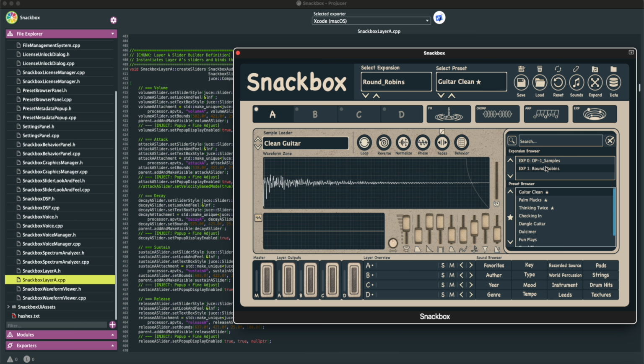If I go over here to round robins, let me play you some of the sounds here so you can get an idea of what they sound like, or how it plays really. And you can hear it cycling through the round robin.